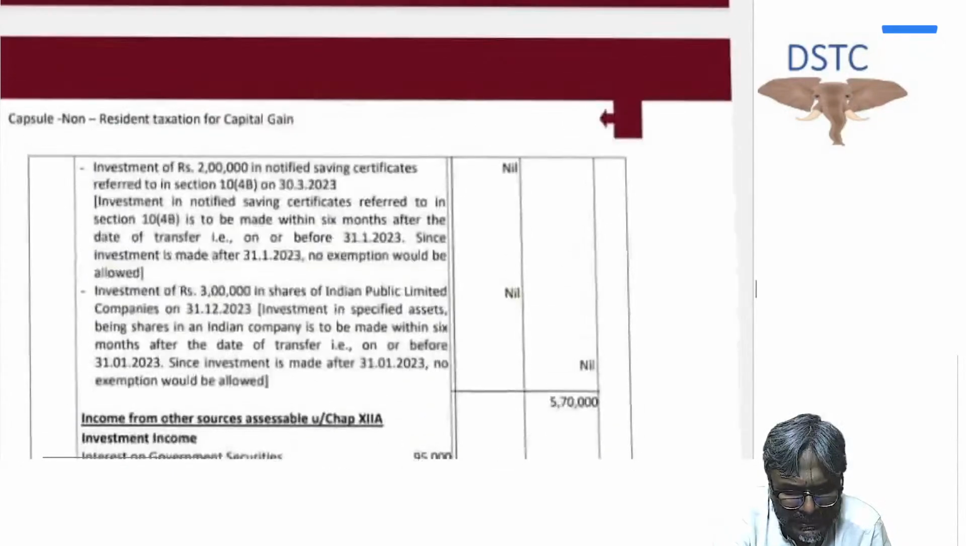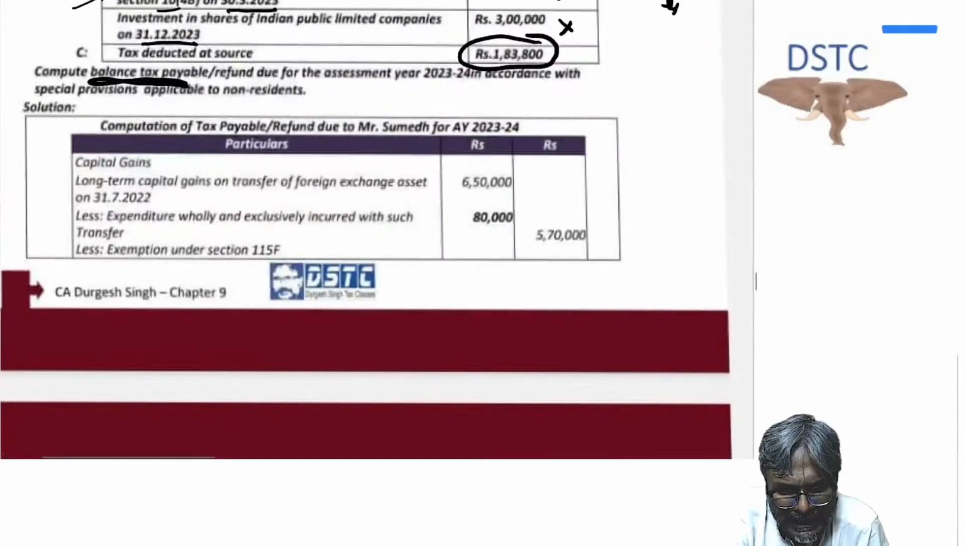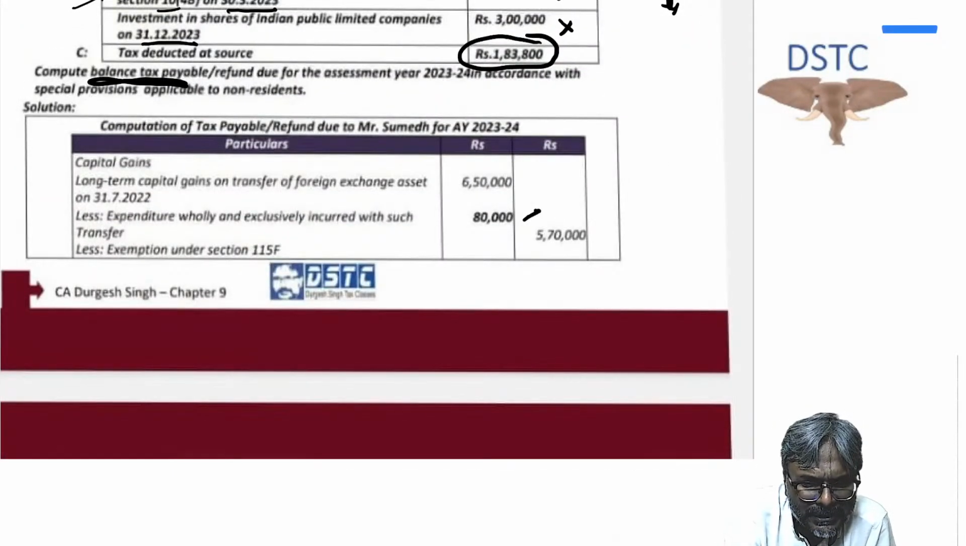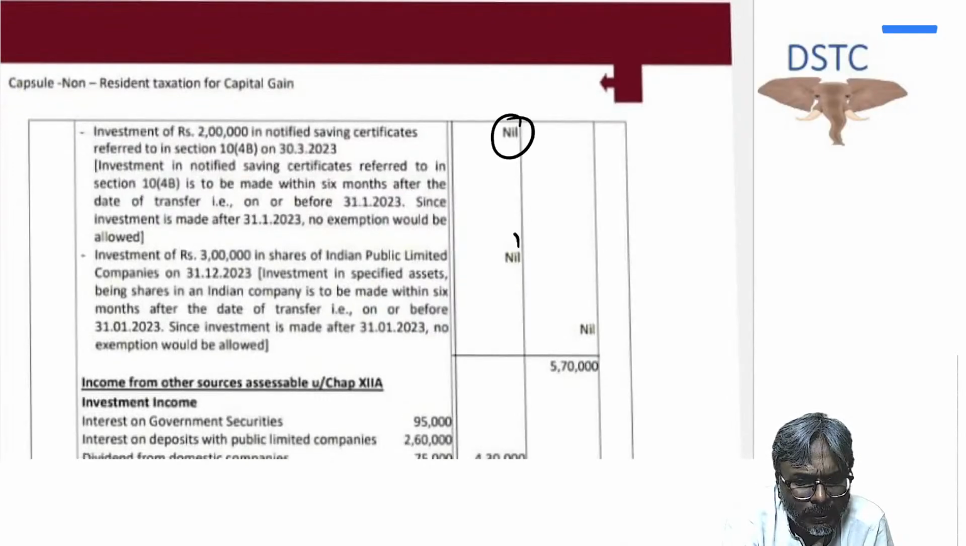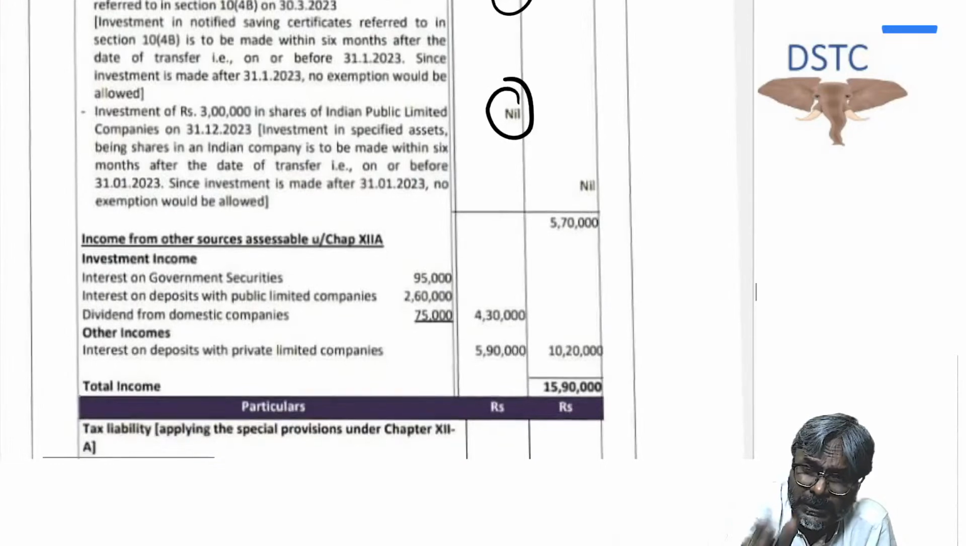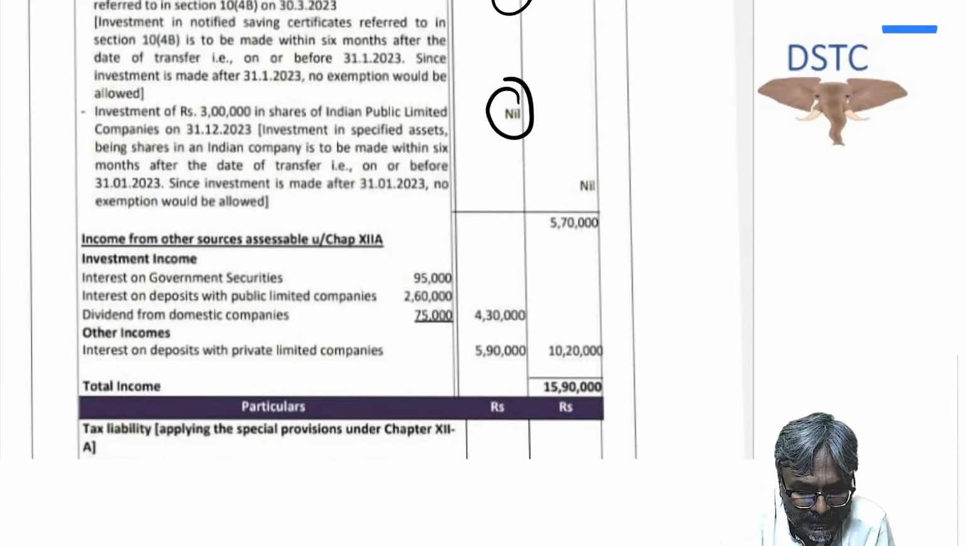This is one observation that you can keep in mind as far as the questions are concerned. Rest of the things I have already discussed with all of you: LTCG, and thereafter the expenditure on the LTCG is to be reduced. Thereafter, the investment made will not qualify for the exemption. Why? Because it is made after 6 months.